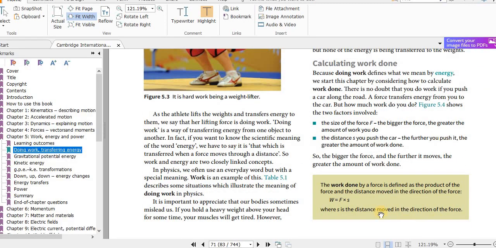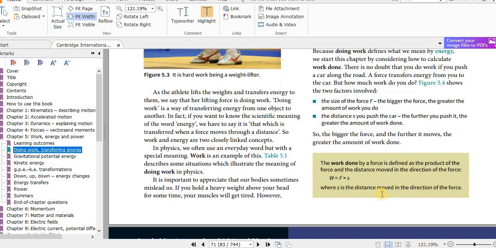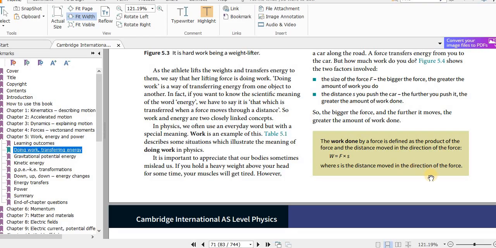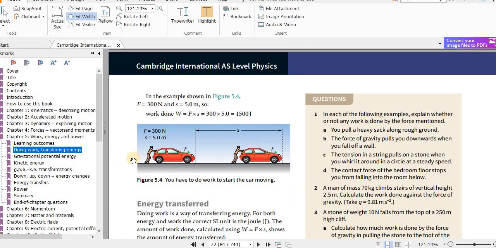Then calculating work done. Remember this is the important equation. You can write it as W equals F into S, or W equals F into S cosine theta, where theta is the angle between the force F and the displacement S. The work done by a force is defined as the product of the force and the distance moved in the direction of the force. This part is important. You have to say distance moved in the direction of the force, where S is the distance moved in the direction of the force. Now here is an example to help you understand this better.